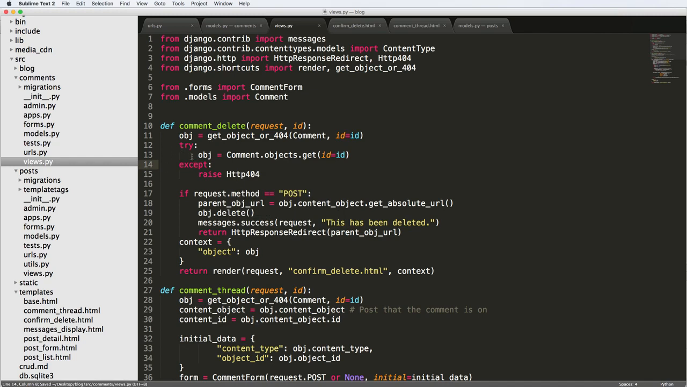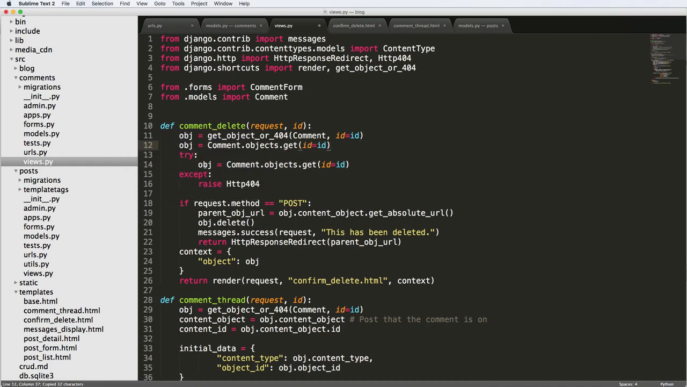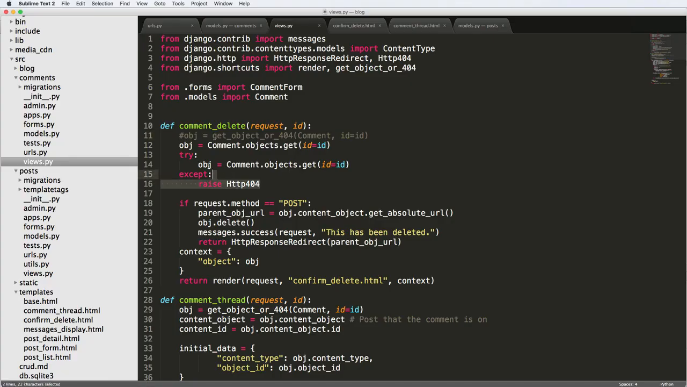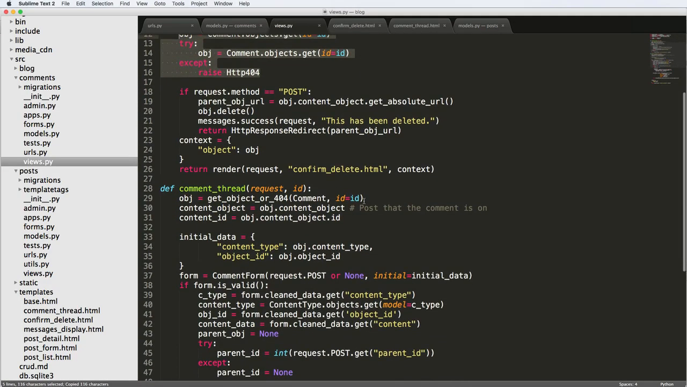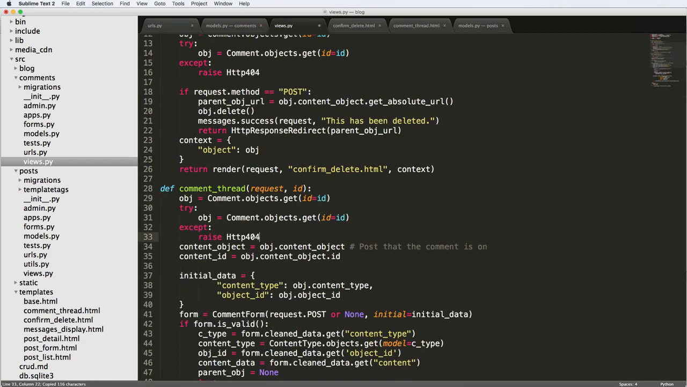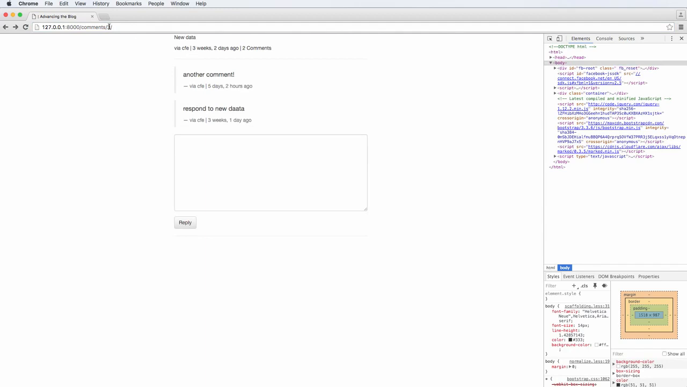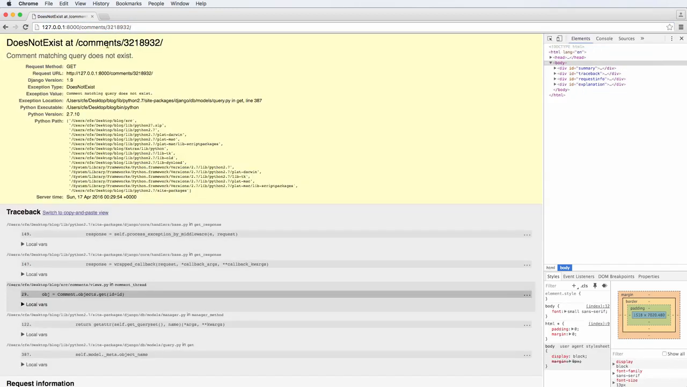Now, if you want to try these things out or see exceptions in action, you can actually just take the try block out of the exception itself. Of course, we're going to comment out that other one. And then you can try out various things. So let's actually put this in the comment thread as well, because there's another thing that we will want to do with the comment thread too. So let's just change it to some comment that doesn't exist. It'll say comment matching query does not exist, right?